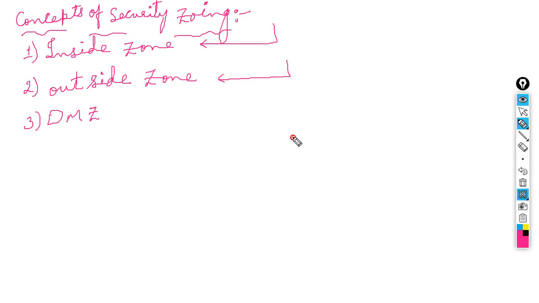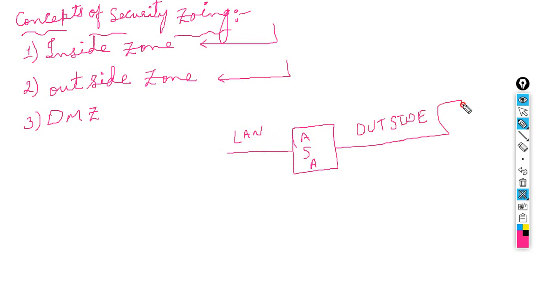Let me draw something so you will have more idea. See, this is an ASA firewall. And here your LAN network is connected. So I will say this is a LAN zone, and this one is connected to the outside, the ISP. So we can say this is a WAN zone. And we have some company server here, SRV1. So we can say DMZ.